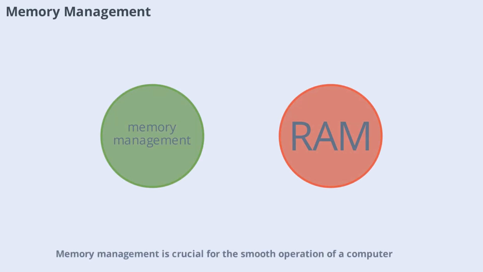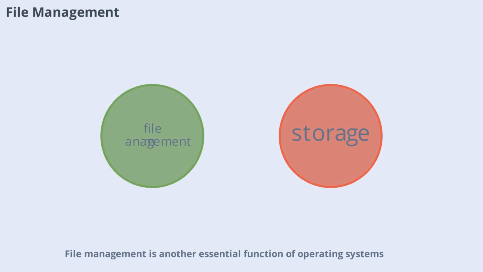Memory management is crucial for the smooth operation of a computer. The operating system keeps track of each byte in the computer's memory and decides which process gets how much memory and when. It also handles swapping data between RAM and storage when necessary. Effective memory management prevents crashes and ensures that applications run efficiently, even when multiple programs are open. File management is another essential function of operating systems. The OS organizes files on storage devices, making it easy for users to create, delete, move, and access their data.